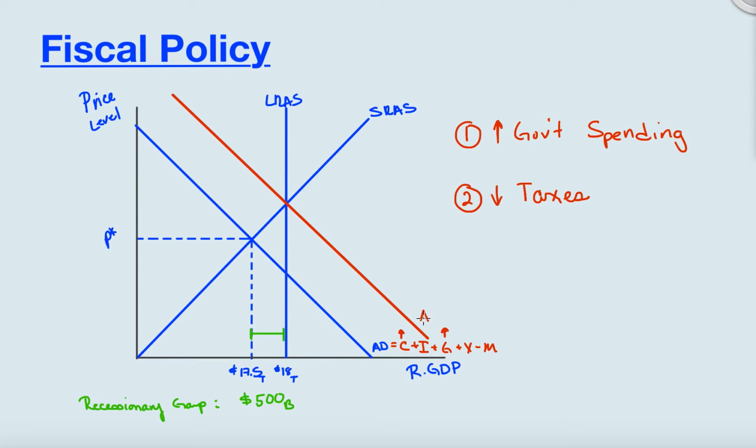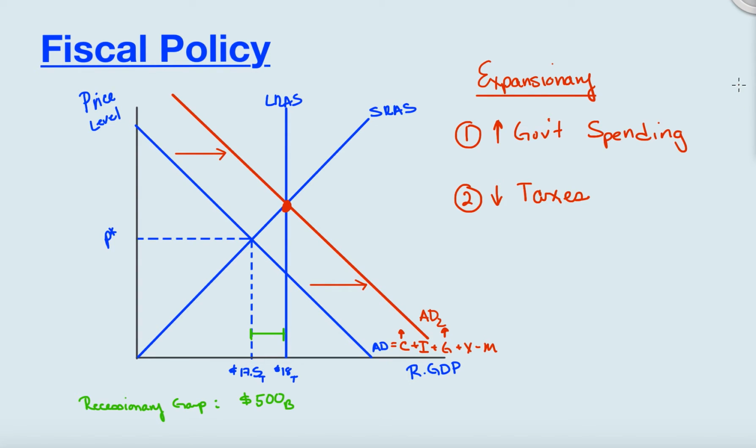Aggregate demand 2 is going to bring us to this intersection at our full employment level of real GDP. This is what the fiscal policy is going to be trying to do. Obviously this is what we call expansionary policy. So this is expansionary fiscal policy by using discretionary means, meaning changing government spending.